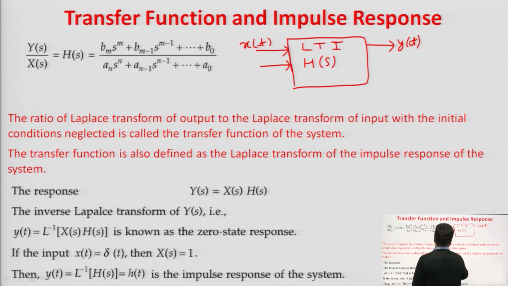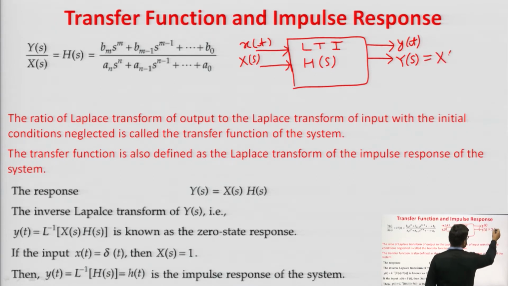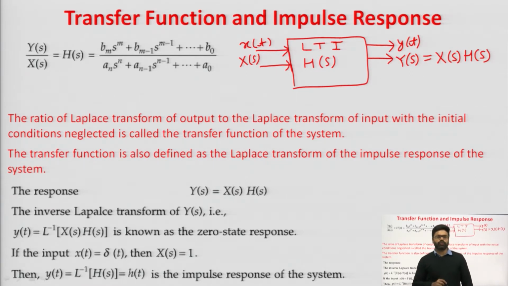So, in the frequency domain it will be x of s and y of s, then y of s will be equal to x of s into h of s. This is the output of the LTI system, and h of s, which is used to characterize the LTI system, is the transfer function.